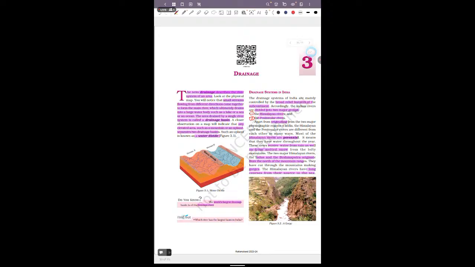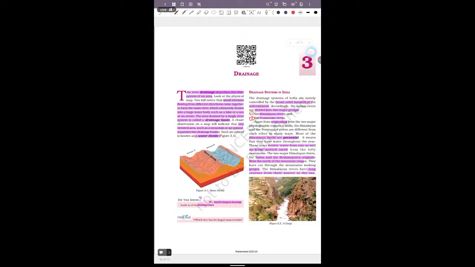The second was the Indian plain, third is the peninsular India or the peninsular plateau, and the next one is the Indian plain and the desert and island. We have seen all of this. So today we will see about the drainage system of India.